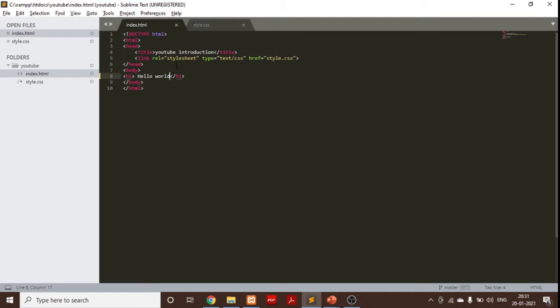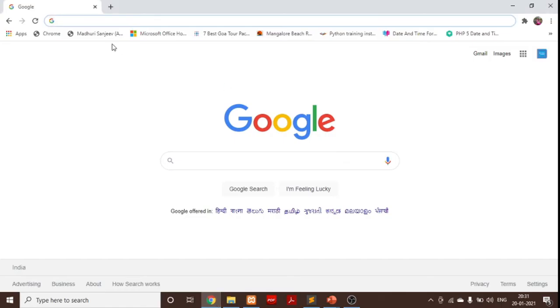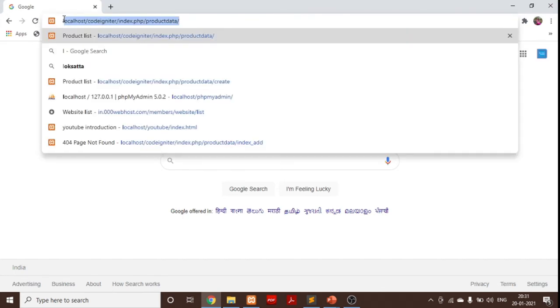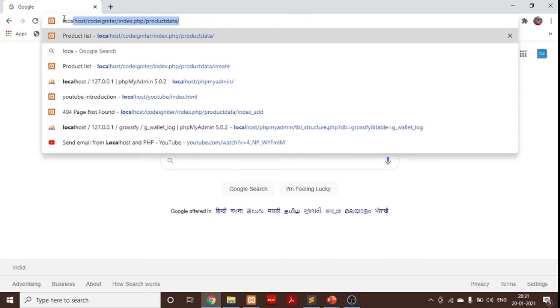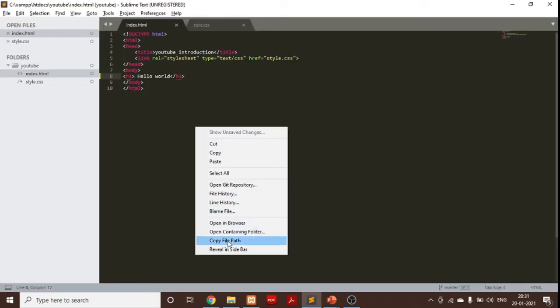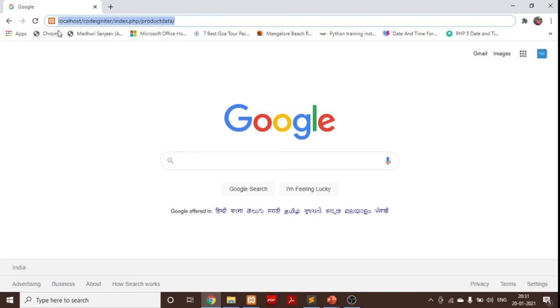I have created this small web page for you. Now you can see this is my browser. This area is my browser. Now I am requesting the server to open my web page. So I am writing localhost. Localhost is my server. Then I am writing the path, copying the file path and pasting it here.